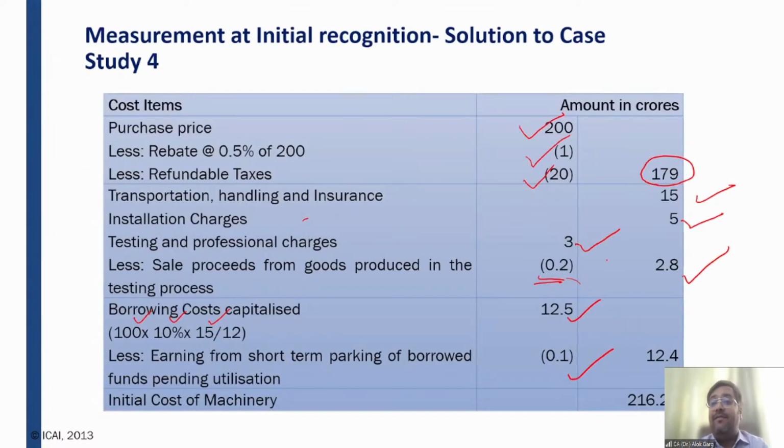So 12.5 is not going to be capitalized. 12.5 minus 0.1, 12.4 is going to be capitalized. So what is the total cost of the machinery which is going to be capitalized, which is going to be measured in the books of accounts? 216.20 crores is the cost of the machinery at which it is going to be capitalized, right?